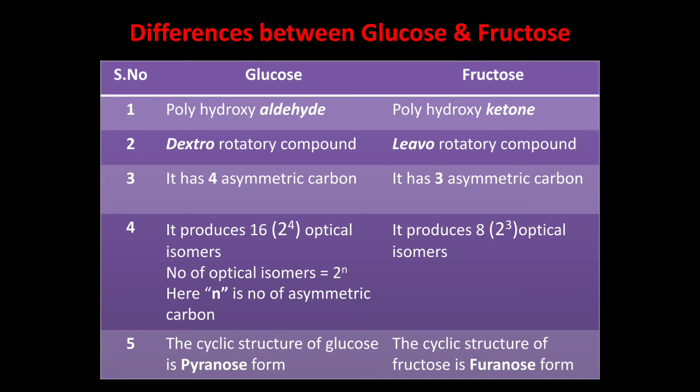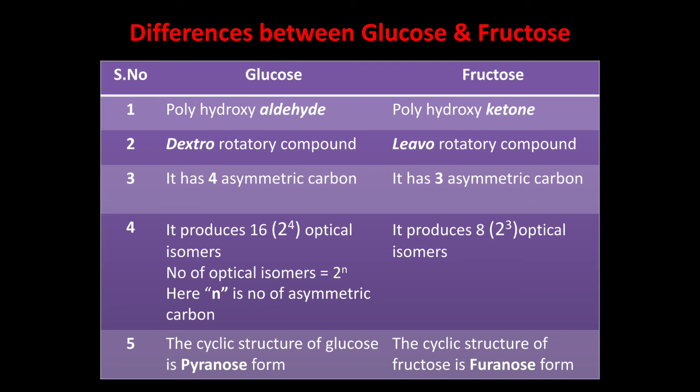Now let us see the difference between glucose and fructose. The first point is that glucose is a polyhydroxyaldehyde because it has the aldehyde functional group with 5 hydroxyl groups. But fructose is a polyhydroxy ketone because it has a ketone as the functional group at carbon 2.